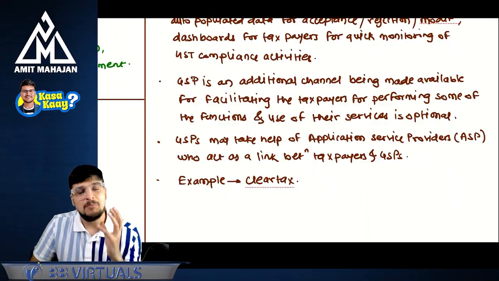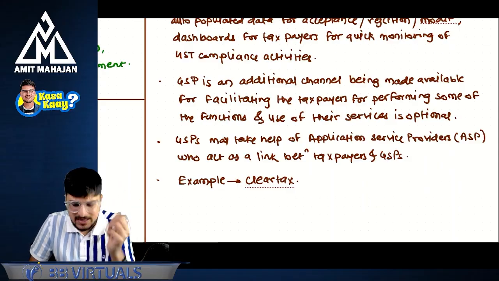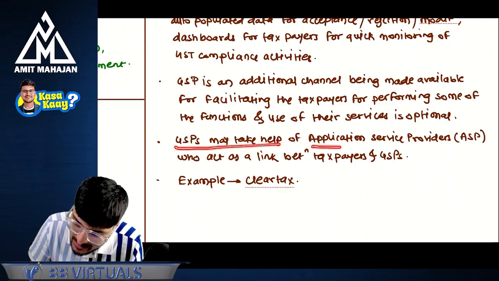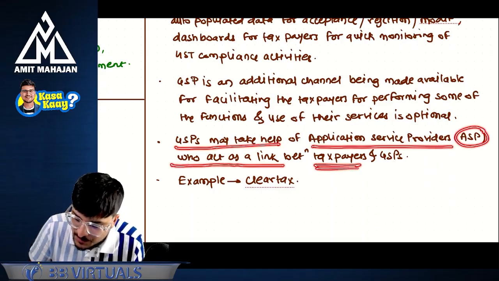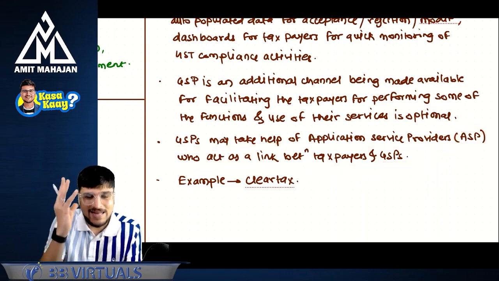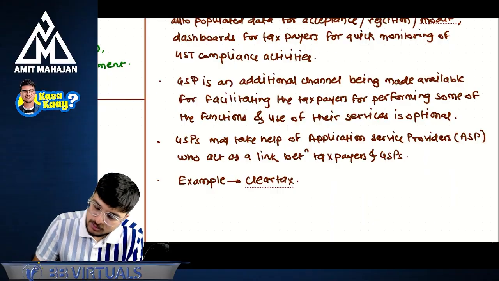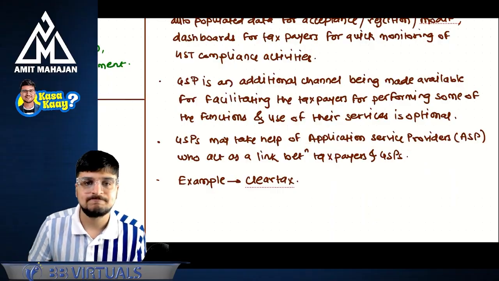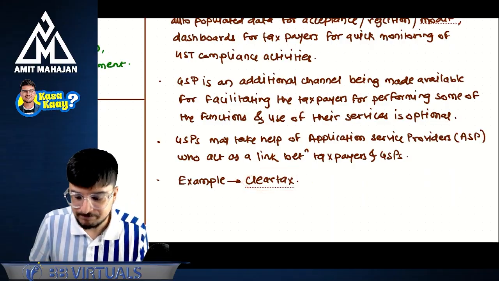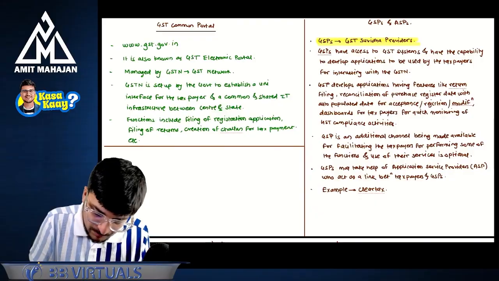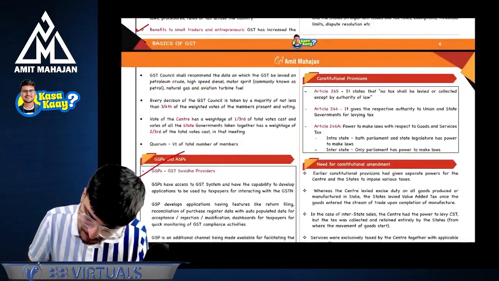And GSPs may take the help of some technology providers. GSPs may take help of application service providers, which are ASPs, who act as a link between taxpayers and GSPs. The person handling the technical part, the information technology, is known as the application service provider. The example is clear. This is again a one time read. Understanding? No problem till here. So GSP and ASP is done.